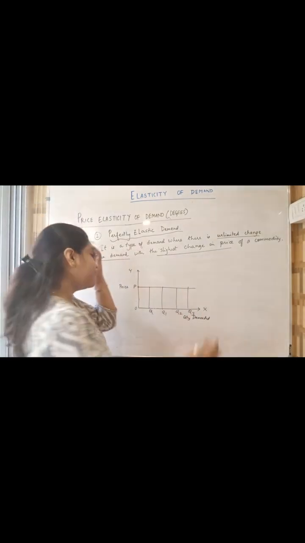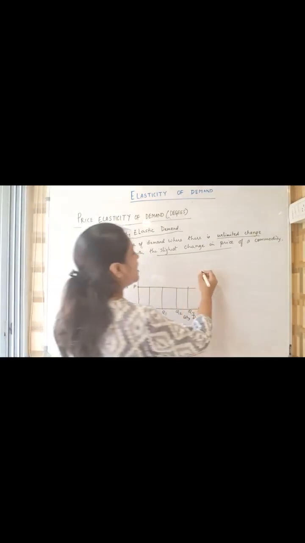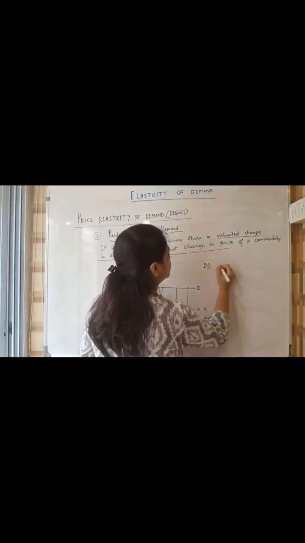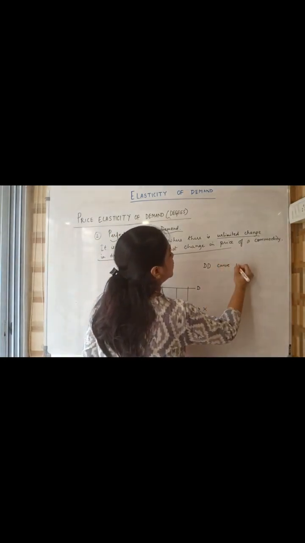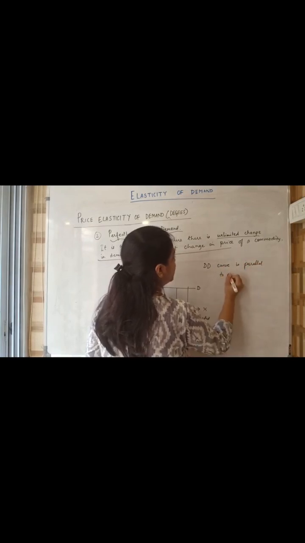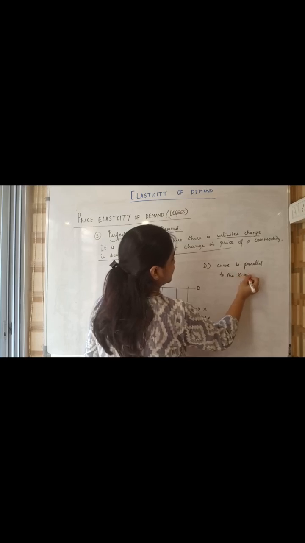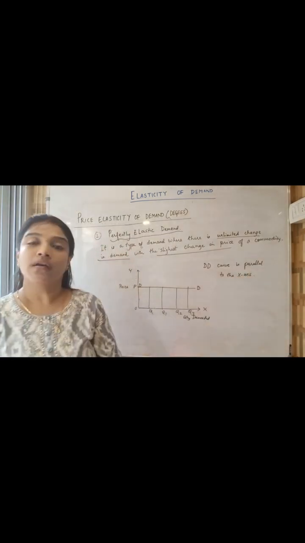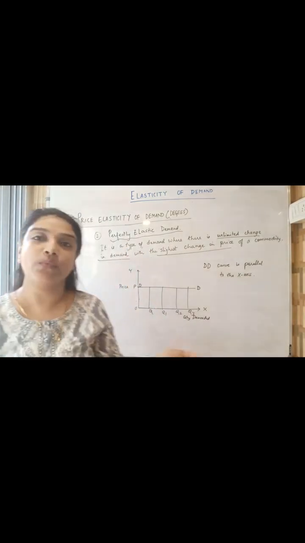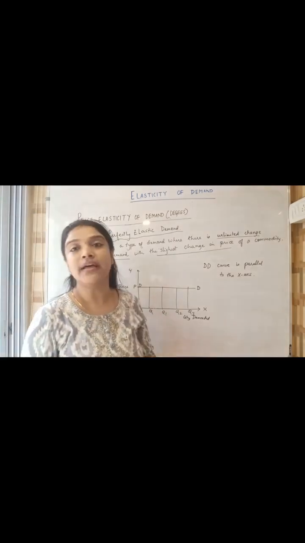So always remember, in perfectly elastic demand, the DD demand curve is parallel to the x-axis. In case of perfectly inelastic demand, it was parallel to the y-axis. Now it is parallel to the x-axis.